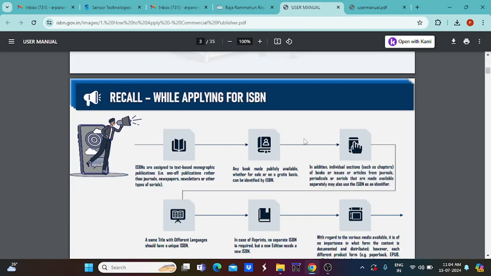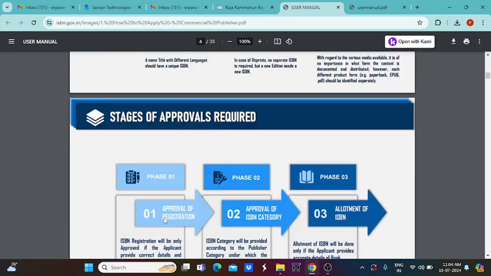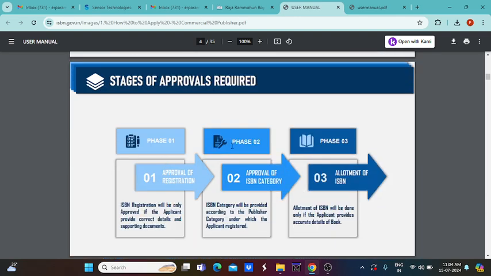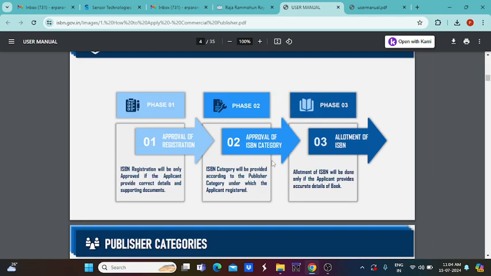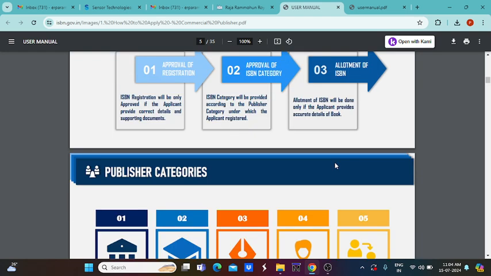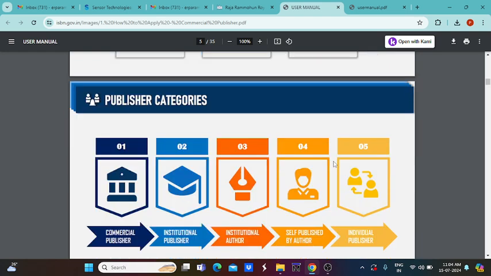And for this, there are some steps for applying for the ISBN number. In phase 1, phase 2, and phase 3, different activities will be done. Initially you have to get approval for registration, that is phase 1. After that, approval of the ISBN category, and finally allotment of the ISBN number. These are the three phases you have to follow.